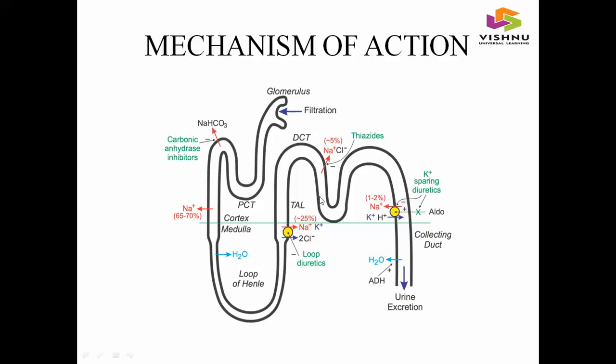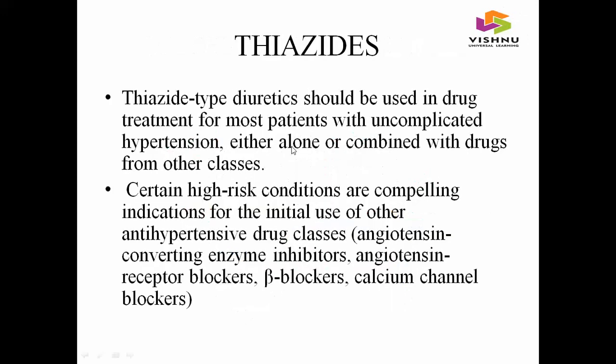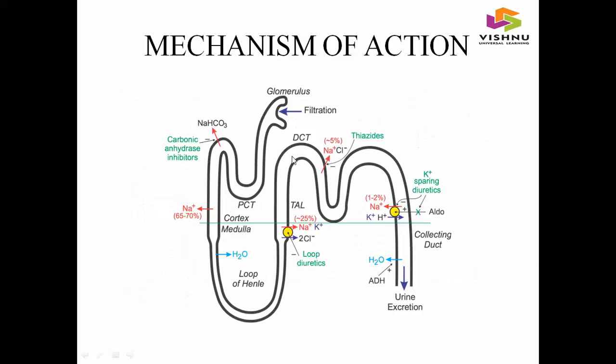And the next class, coming to the loop diuretics, it generally acts at the loop of Henle of the nephron. It inhibits the Na plus and Cl minus symport. So there is no reabsorption of sodium, so there is no increase in fluid volume. So there is no increase in blood pressure.